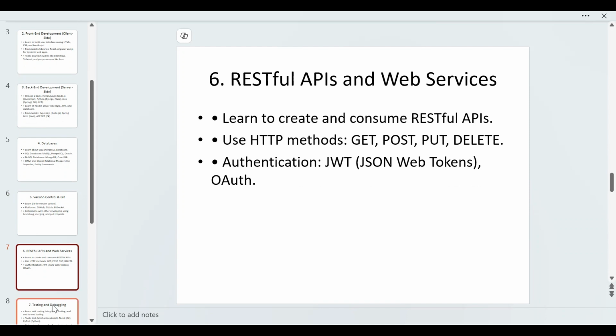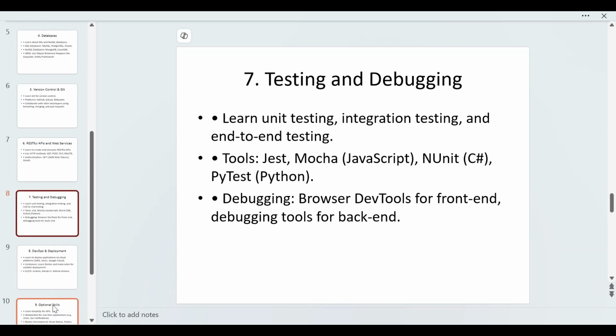And what you have created, you also have to test, to see whether the application is working properly or not. You have to learn testing, how to test that your application works fine as per the client and business requirements. So testing and debugging you also have to learn. Learn unit testing, integration testing and end to end testing. For tools you can go with Jest, Mocha, NUnit for C Sharp, PyTest for Python, and for debugging, browser dev tools for the front end and debugging tools for the back end.